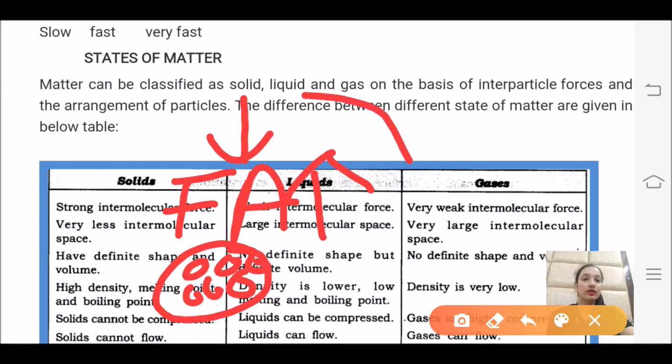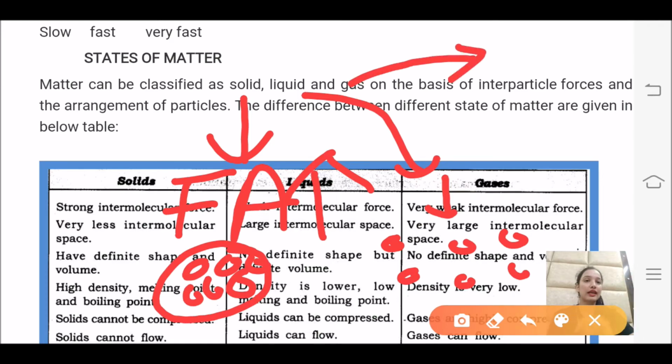In liquid, force of attraction is a bit lesser compared to solid, so particle will be a bit far away from each other, थोड़े से दूर होंगे. So this will be arrangement of the particle in liquid, whereas on the other hand in gas the attraction force is least, it will be minimum, so particle will be far away.